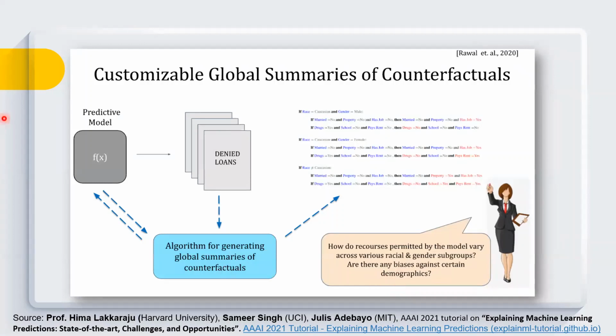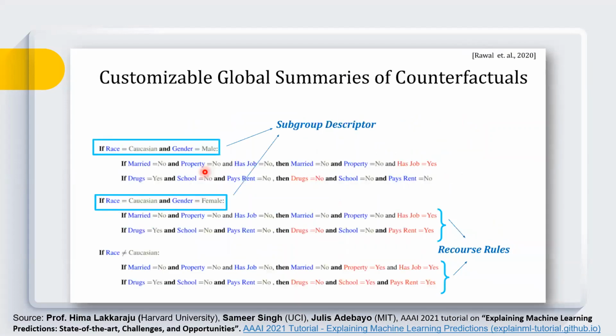For example, here, instead of considering a single instance, we are considering all the instances where the loan has been denied, and then we are generating counterfactuals for all these instances. So we are aggregating local instances to generate global counterfactuals. And then at the global counterfactual level, we can check whether my model has some bias or not.